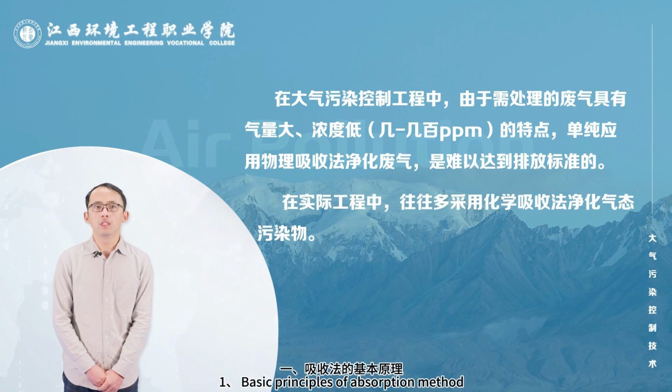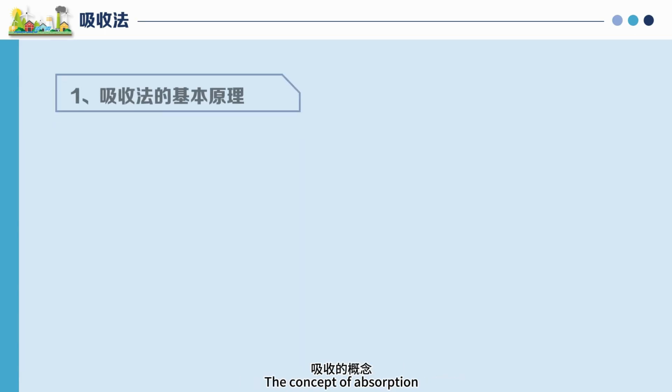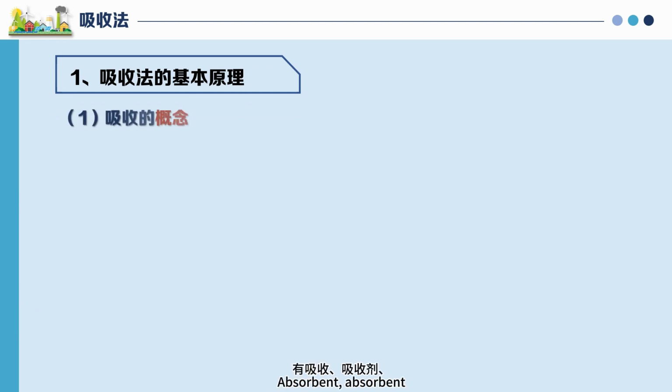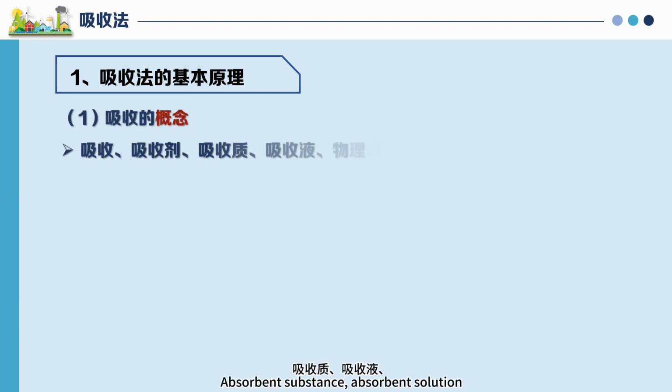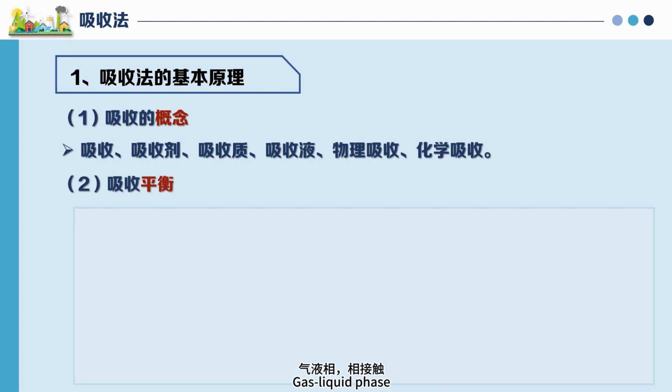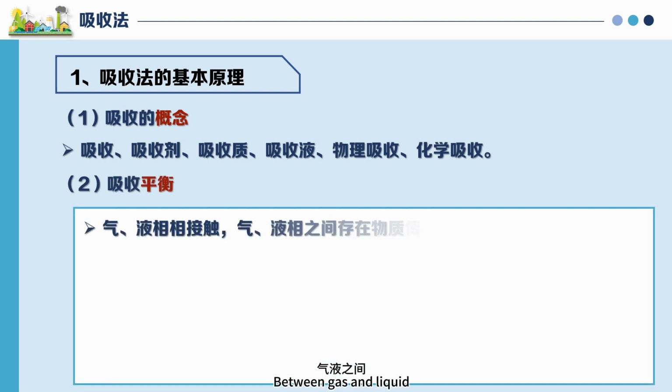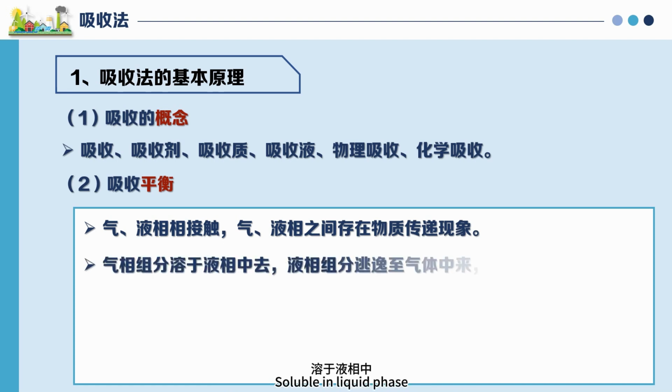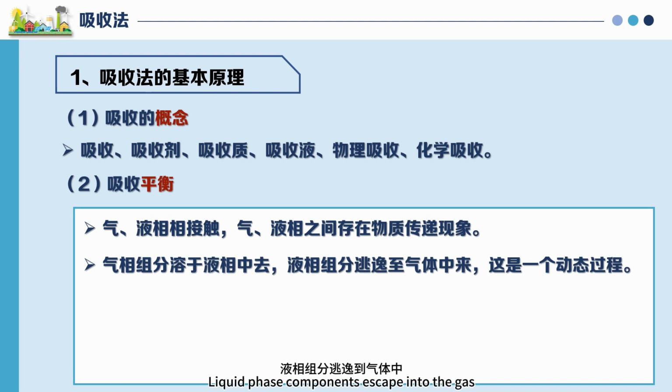Basic principles of the absorption method. First, the concepts of absorption: absorbent, absorbate, absorption solution; physical absorption and chemical absorption. Second, absorption equilibrium. Between gas and liquid phases there is a material transfer phenomenon: gas phase components dissolve into the liquid phase, and liquid phase components escape into the gas.